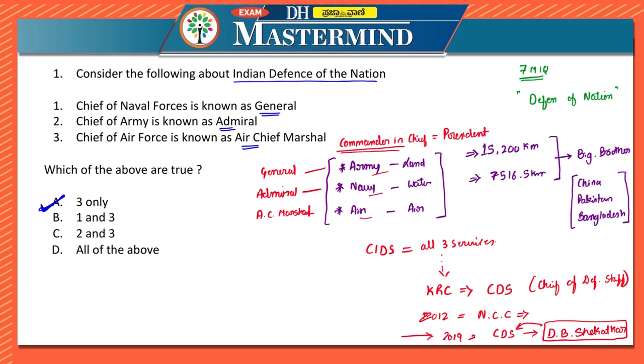And who was the first Chief of Defence Staff in India? They were General Bipin Rawat. General Bipin Rawat was appointed on 31st December 2019, just before the new year. These are some of the important information which you have to remember. We are relating this concept with current affairs also. Recently, in October 2022, Lieutenant General Anil Chauhan was appointed as the new Chief of Defence Staff.